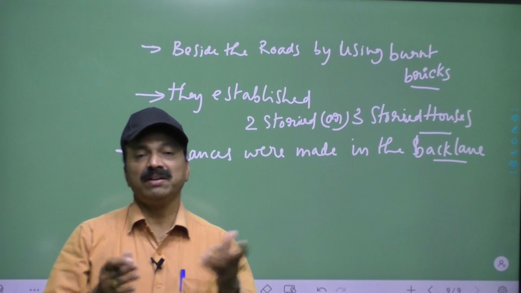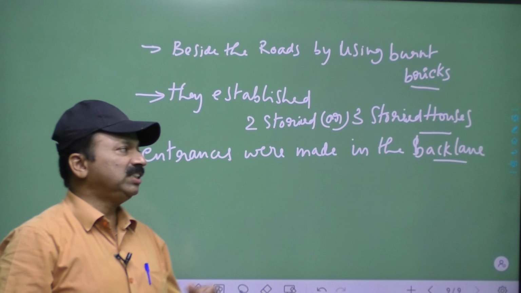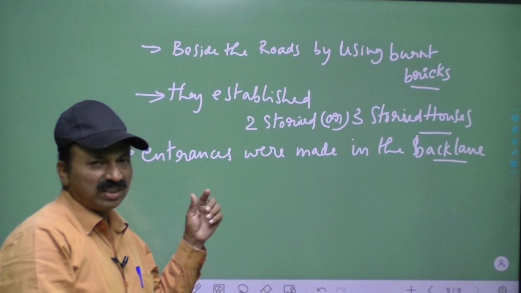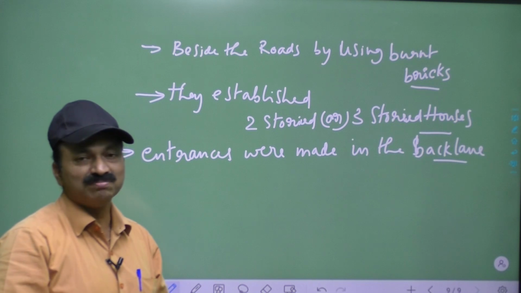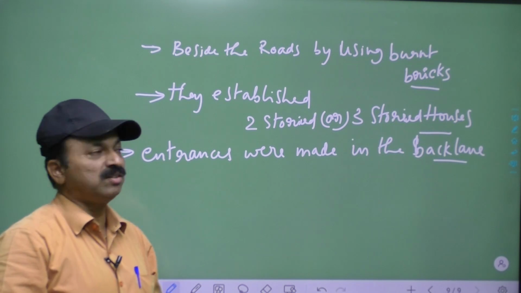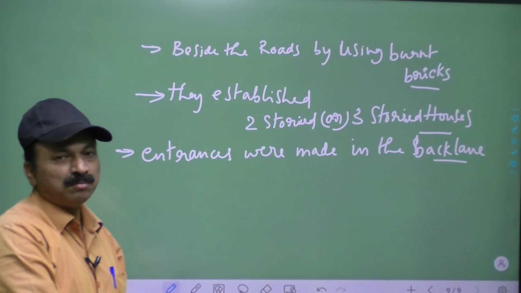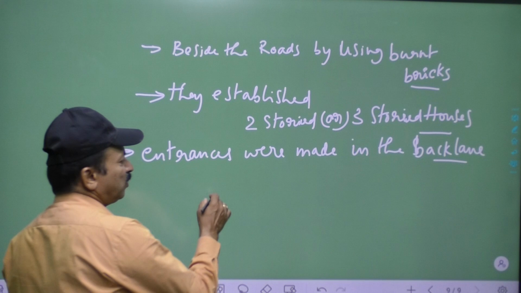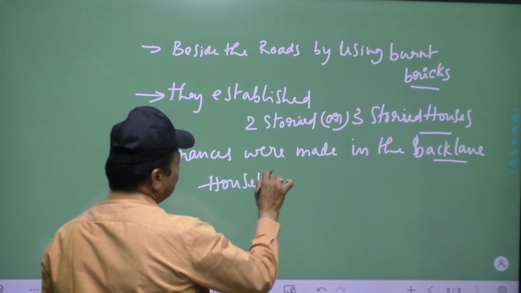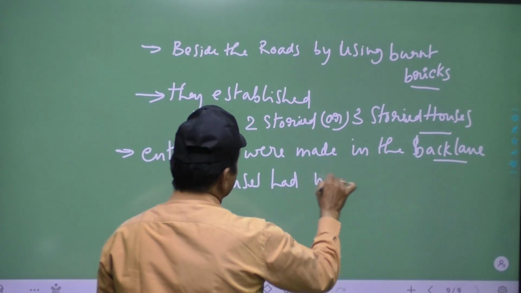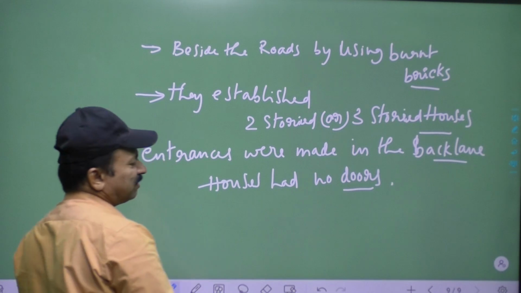At the same time, privacy. At the same time they maintained sanitary conditions. One is privacy, that is one of the important ones. Because of privacy, doors are not established by them. They did not possess doors. So that's why entrances were made in the back lane, because of no doors. Houses had no doors, like that it was said.